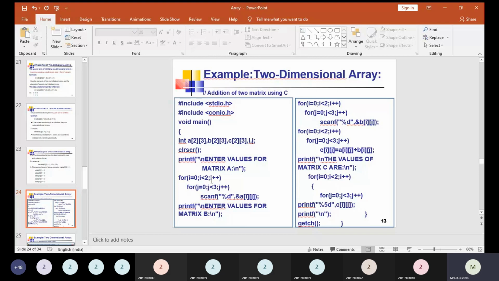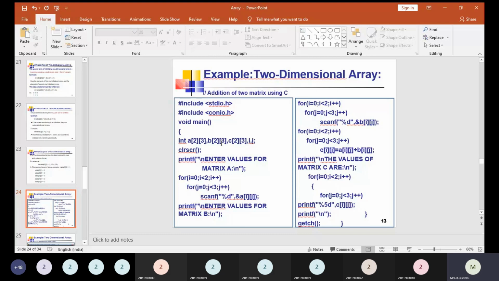Now c[i][j] is equal to a[i][j] plus b[i][j]. So the A matrix value and B matrix value are added and stored in the empty matrix C, so each and every location of the C matrix gets the added value. When this loop is executed, all the values are calculated and stored in the C matrix.